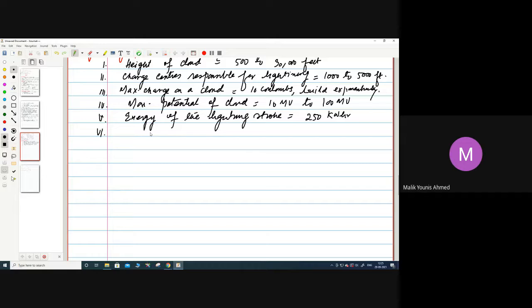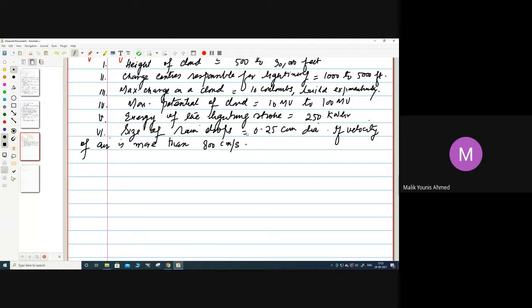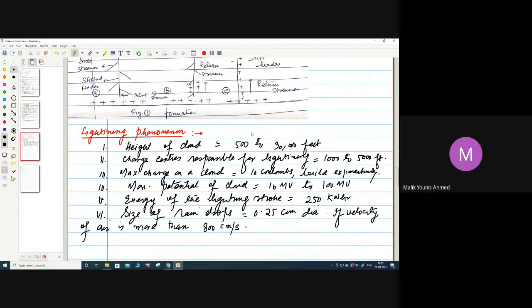Next, the size of raindrops. The size of raindrops is 0.25 centimeter in diameter, if the velocity of air is more than 800 centimeters per second. So the velocity of air should be more than that for the size to be 0.25 centimeters in diameter.